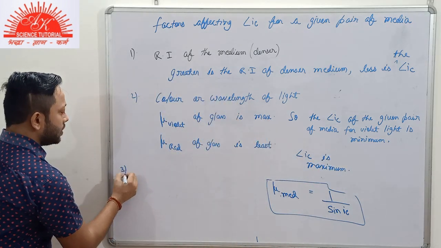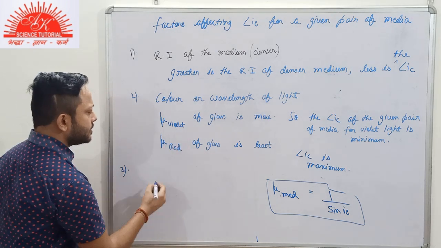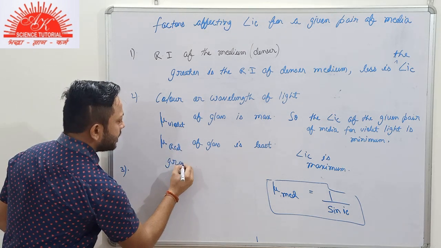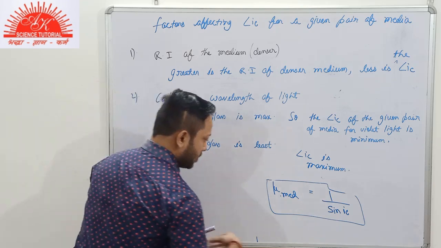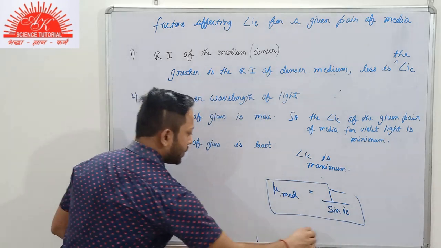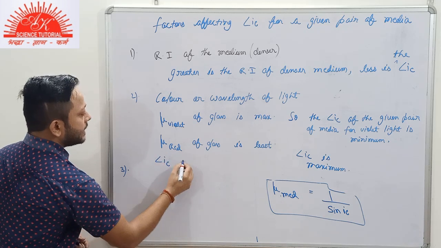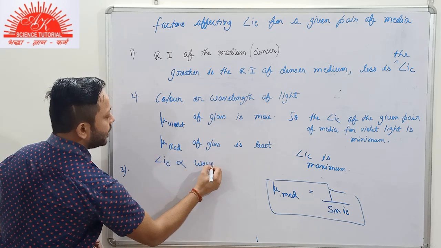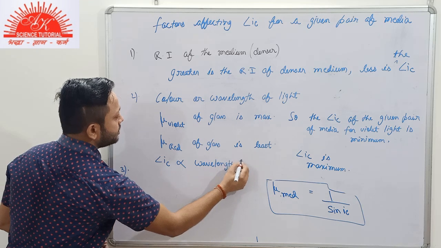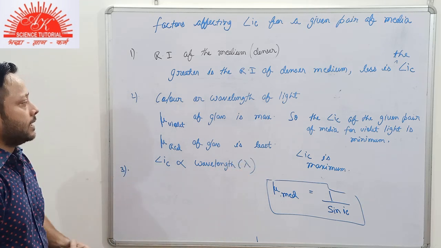Now, the third factor, we'll generalize it here. The critical angle is directly proportional to wavelength, that is lambda.